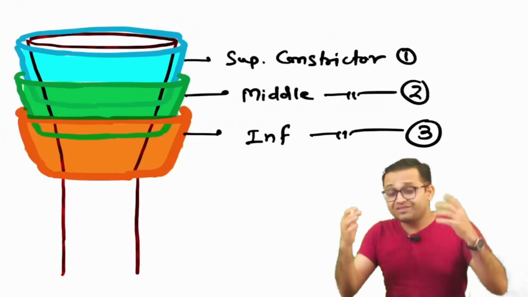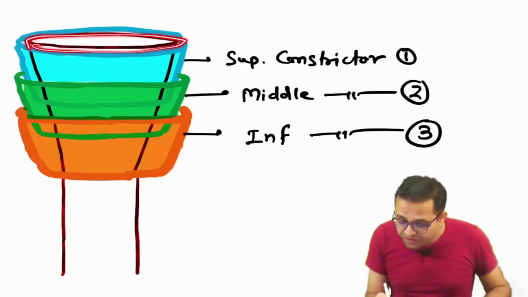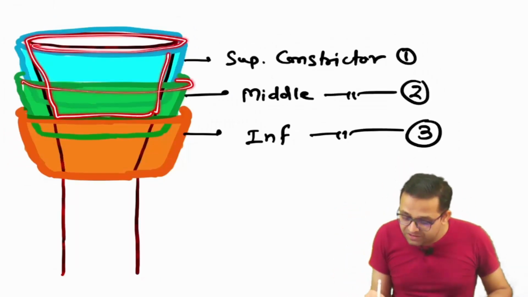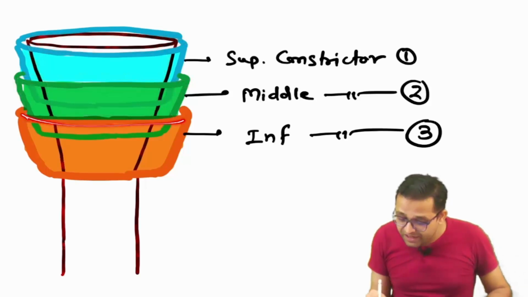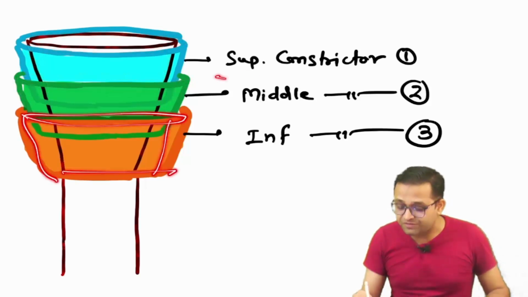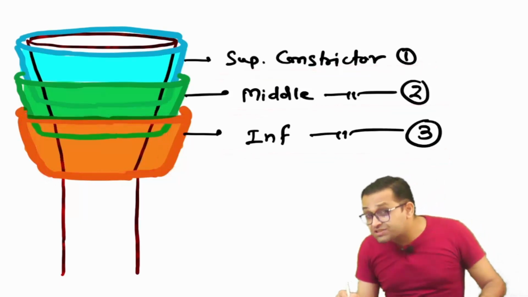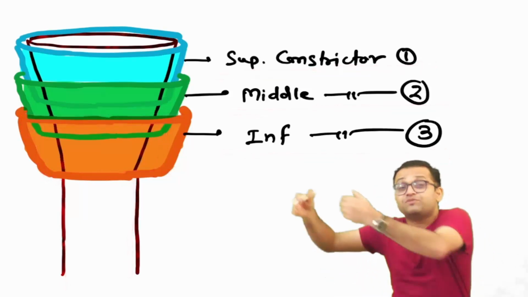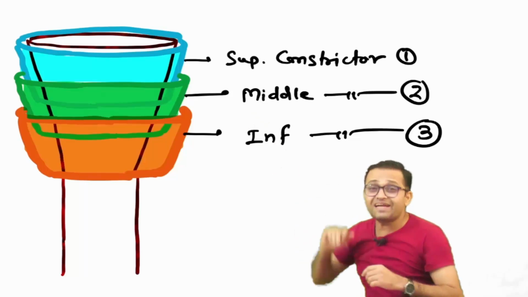Okay sir, now look, this is the diagrammatic presentation. During the exam you can show the superior constrictor, the middle constrictor, and this orange color is our inferior constrictor. 1, 2, 3, these constrictors are arranged at the upper part of the esophagus. That is the pharynx.